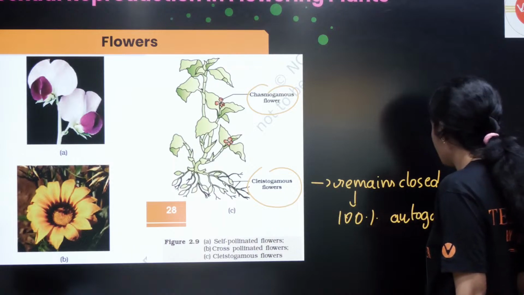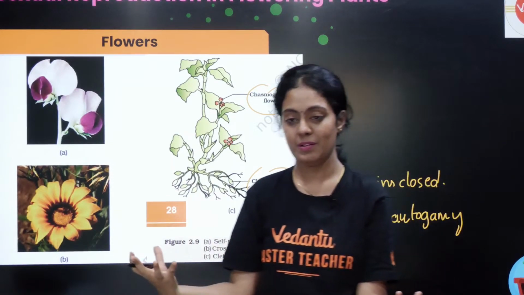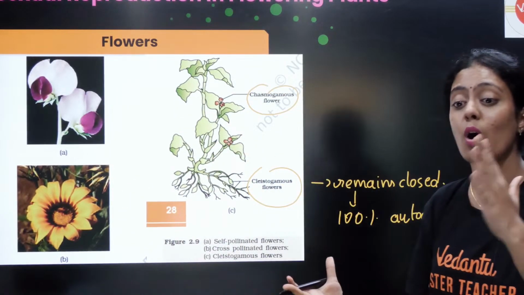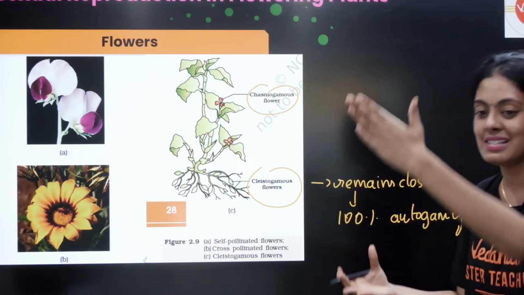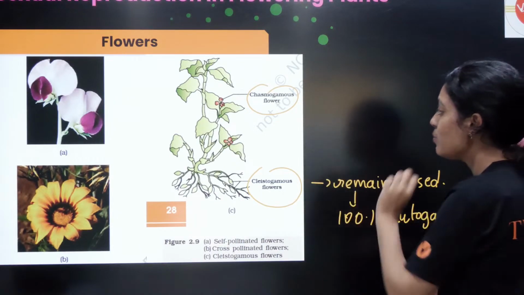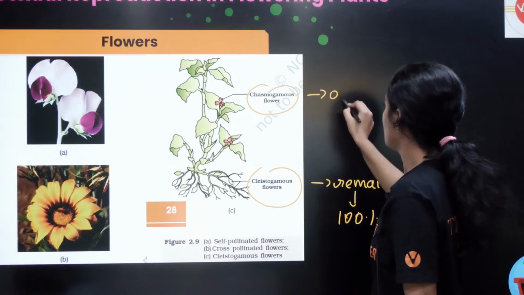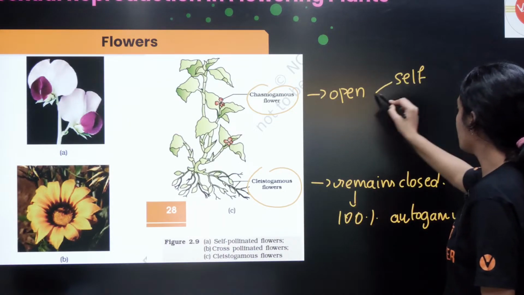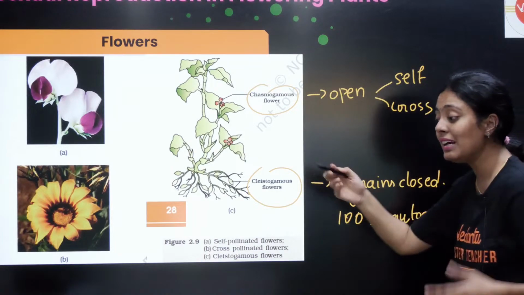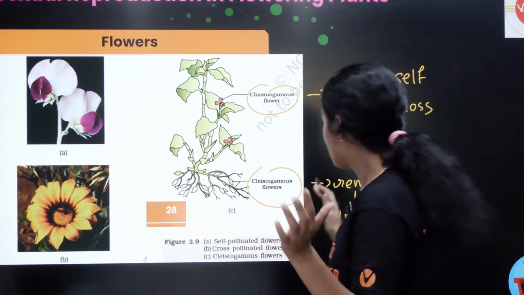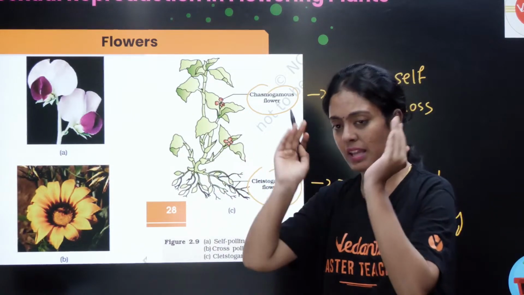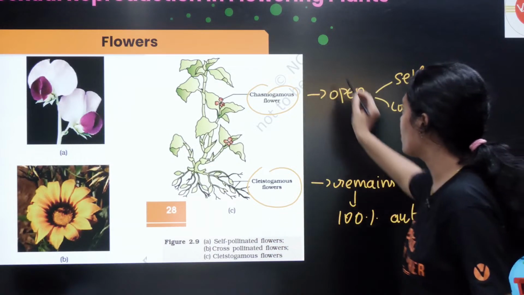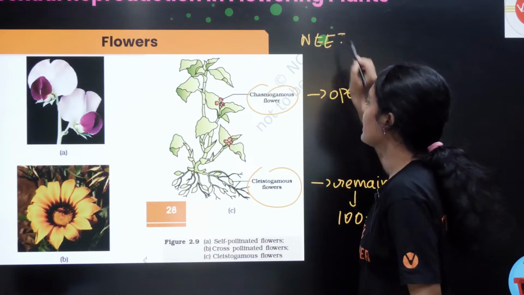Okay, it is a mechanism that the plants have developed. Yes, very good, very good. It is a mechanism that the plants have developed in order to undergo only self pollination. Okay, அதே உங்க chasmogamous na என்ன பாக்குறீங்க, they are open. Okay, இங்க வந்து ரெண்டு விதமான pollination நடக்கலாம், self நடக்கலாம், cross நடக்கலாம். They are very much open to any kind of pollination, but this your clistogamous, they are very introvert. Okay, they remain closed, they want only self pollination.